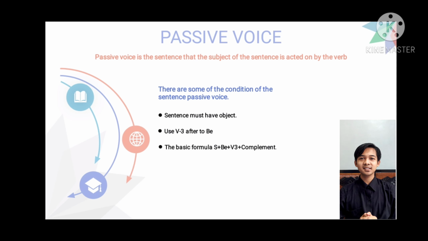Passive voice is the sentence that the subject of the sentence is acted on by the verb. These are some of the conditions of the passive voice sentence. First, the sentence must have an object. Second, use verb 3 after to be. And then the basic formula: subject plus be plus verb 3 and complement.